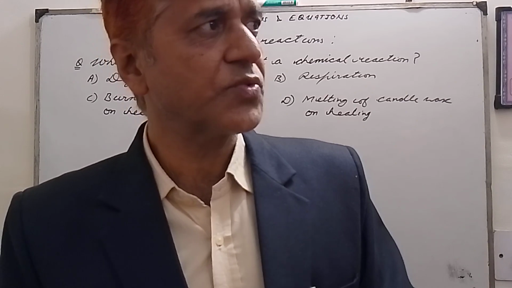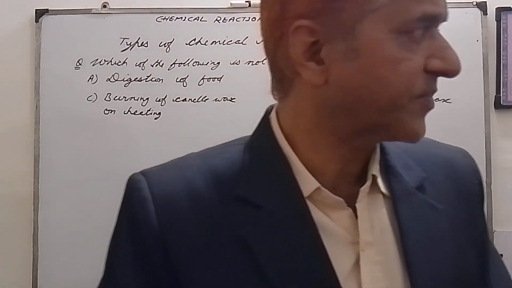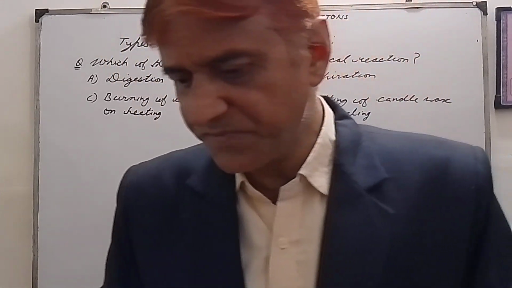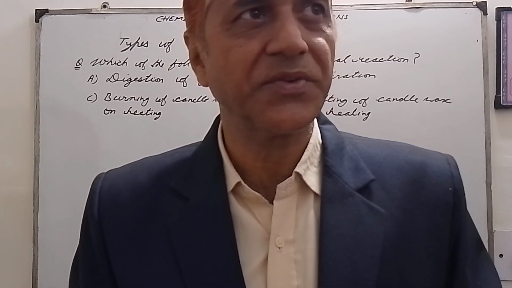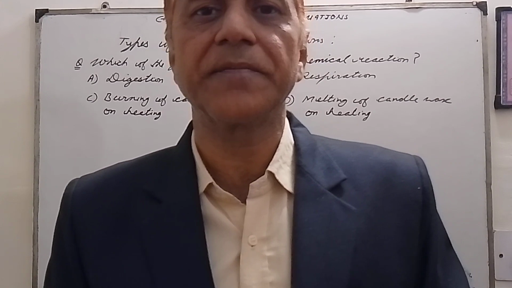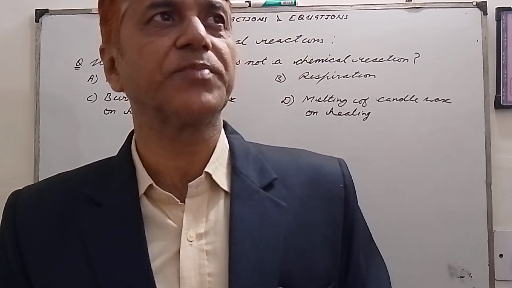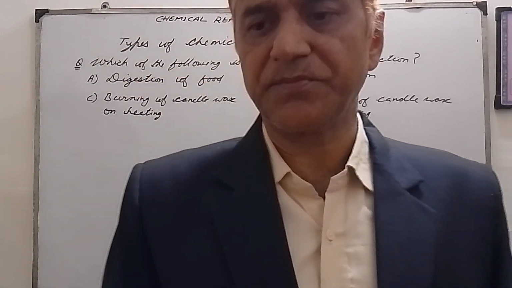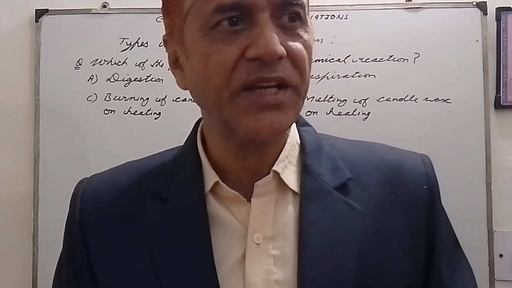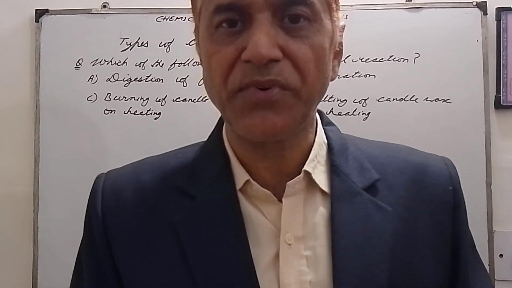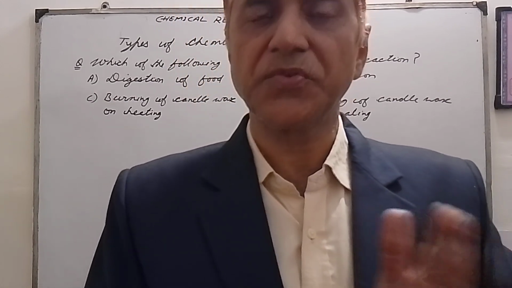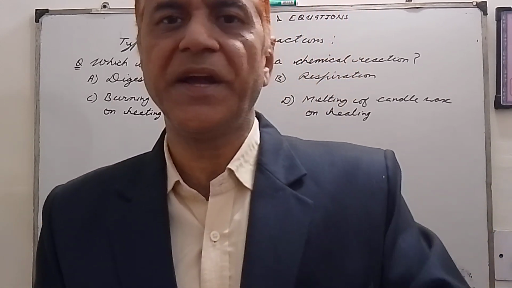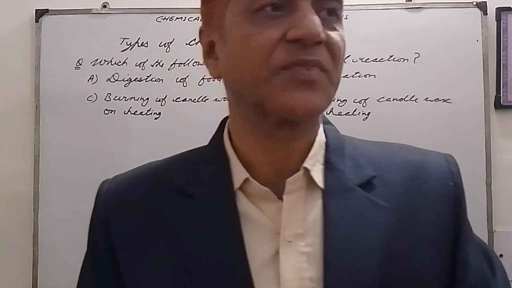There are some chemical reactions which are characterized by change in state. For example, when we light a candle, the wax in the form of fuel is burnt or consumed to form carbon dioxide and water vapors.